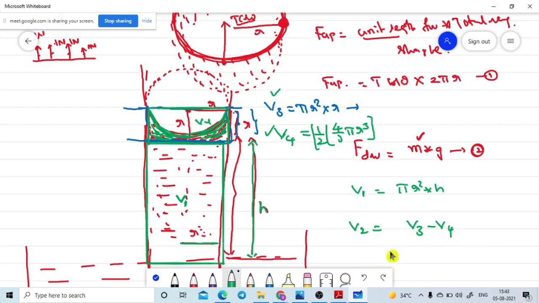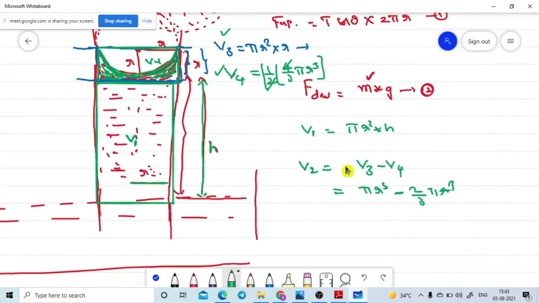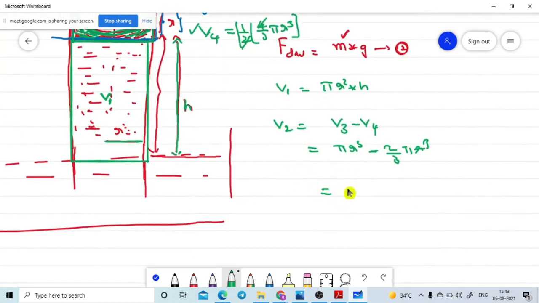Then V3 is pi r cubed minus, what is this value? The 2s are cancelled, so that is 2 by 3 pi r cubed. Then what is the common term? Pi r cubed is the common term, 1 minus 2 by 3, which is 3 minus 2 is 1 by 3.